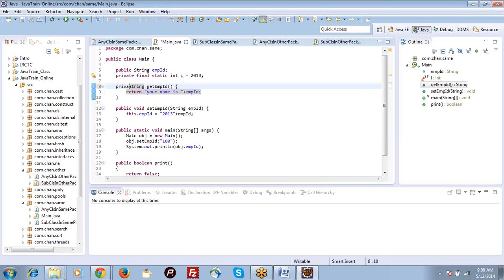Public, private, or protected. Based on the access specifier, the access will be given to other classes. If you don't define anything, it will be treated as default. It doesn't mean that you are giving default here. You can't use default like this, it will give you an error. You can define only public, private, protected.